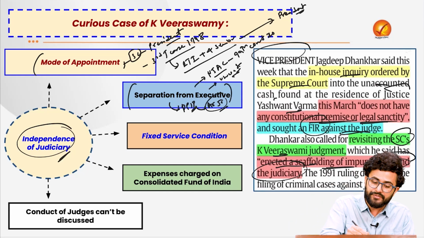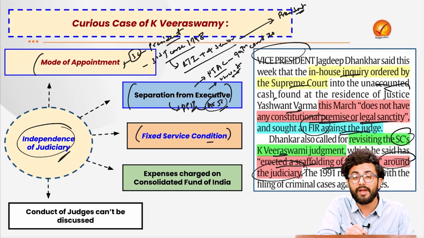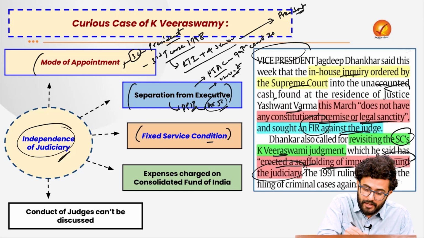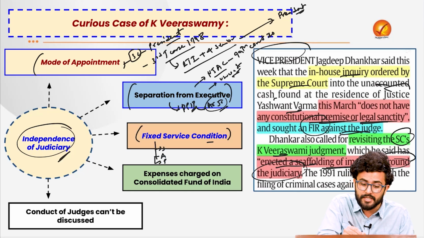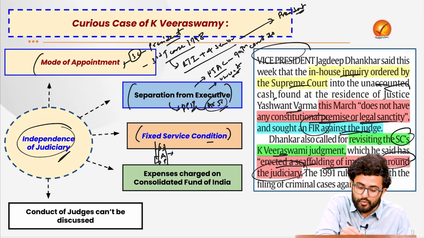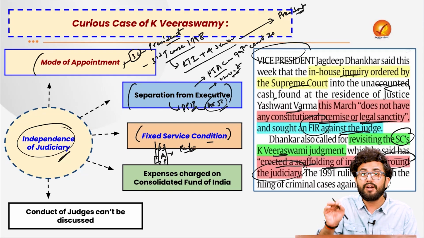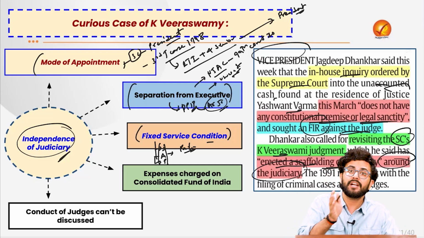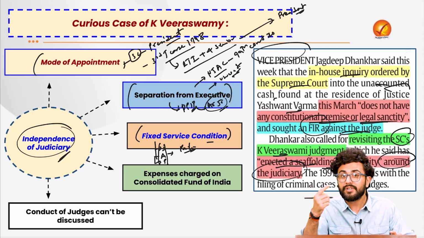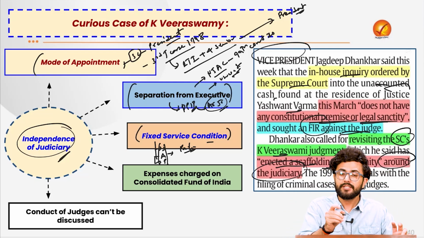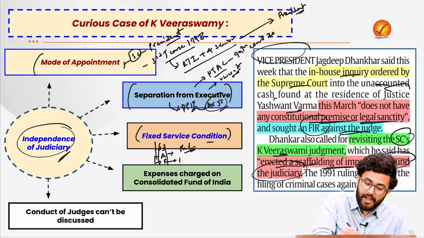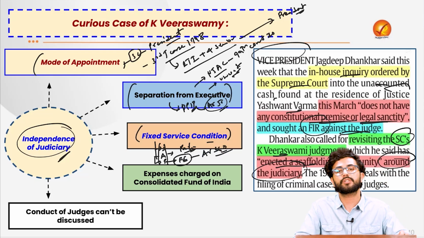The third is the fixed service conditions which have been provided by the Constitution itself, where the salary, the various allowances, the pensions, the privileges, all of them are actually regulated by the Parliament. And remember that this cannot be changed to the disadvantage of the judge after his appointment. Any such changes can be made only when a financial emergency has been imposed under Article 360 of the Constitution.